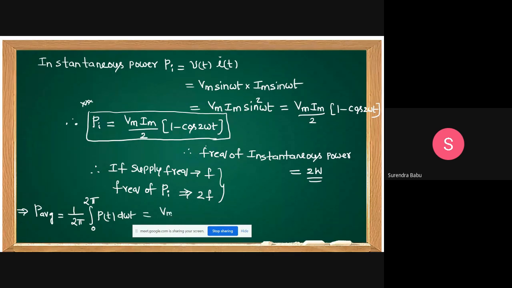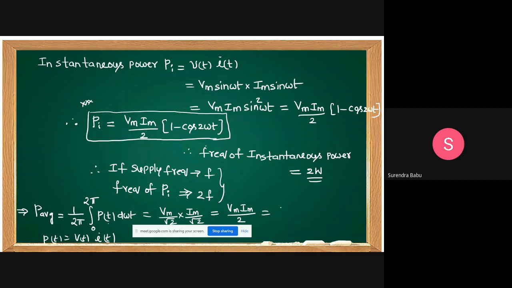This directly I am giving. We can get Vm by root 2 into Im by root 2, which is equal to Vrms into Irms, or equal to Vm Im by 2. What is the average power? It is equal to Vm Im by 2. Sir, how are we getting this? P of t equal to V of t into I of t into d omega t. You already know V of t, you already know I of t. That you can do. What is P of t here? V of t into I of t. That you substitute and make the integration.